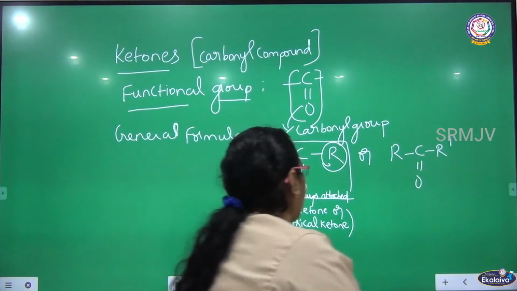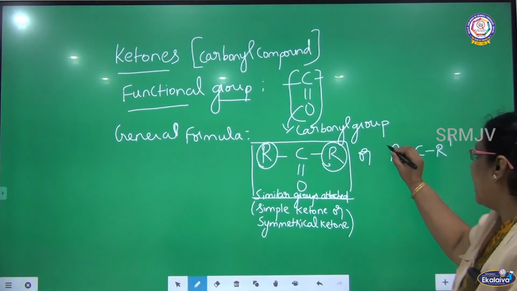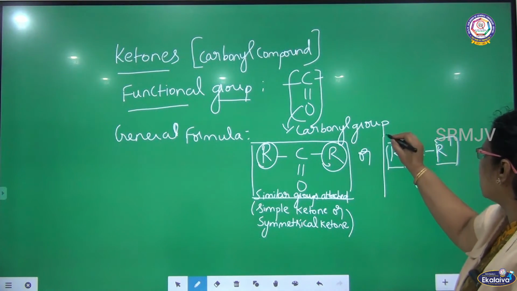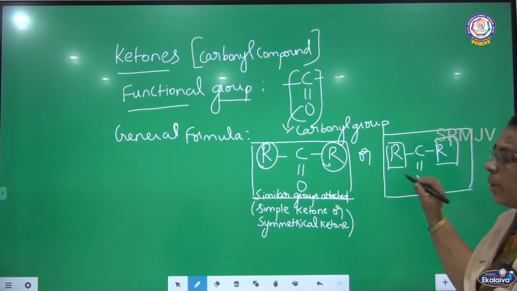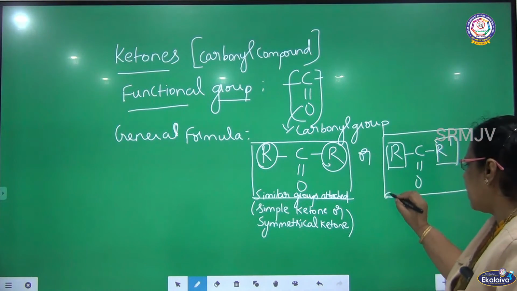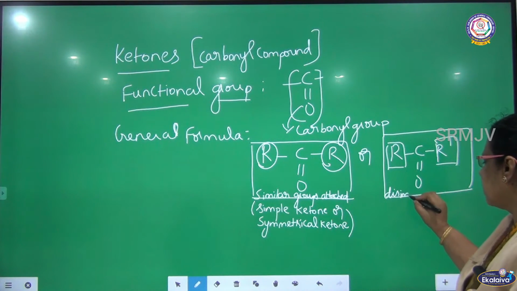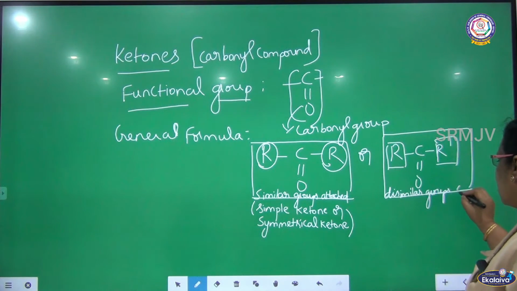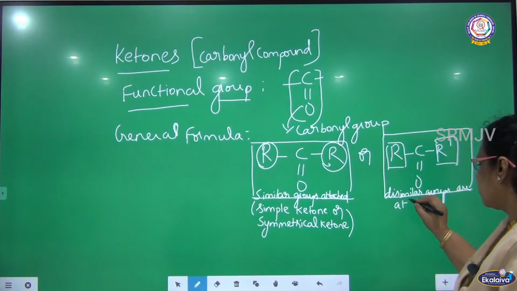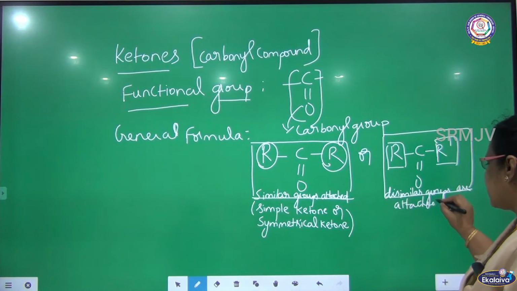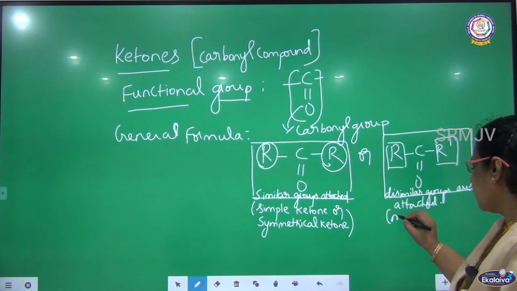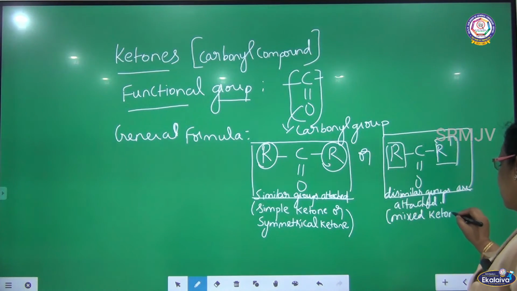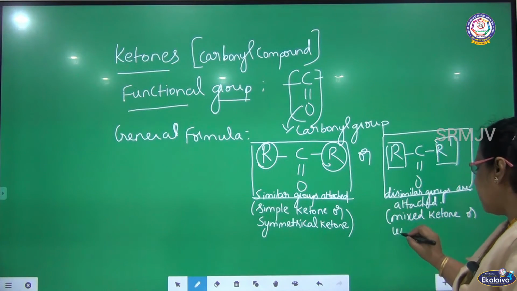Okay. You come to the other side. When in the general formula both the R's are different, how do we call this? Here see the general formula, both the R's are different. So dissimilar groups are attached. So we can call it a mixed ketone, or unsymmetrical ketone.